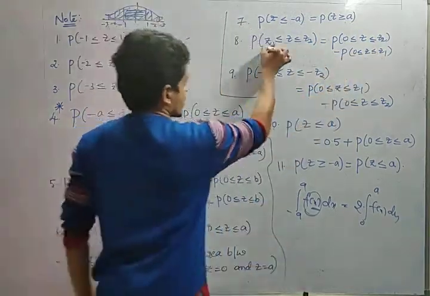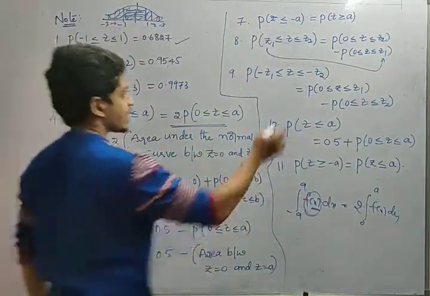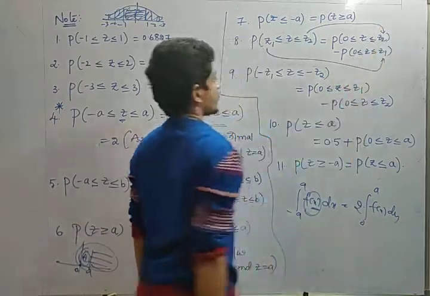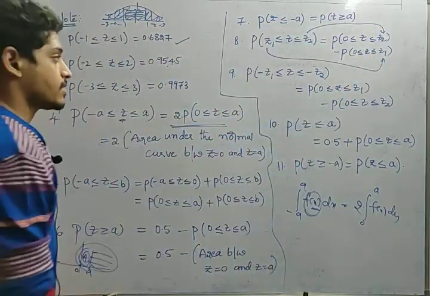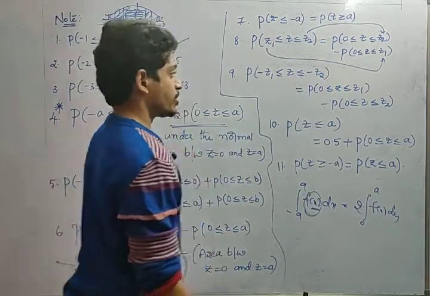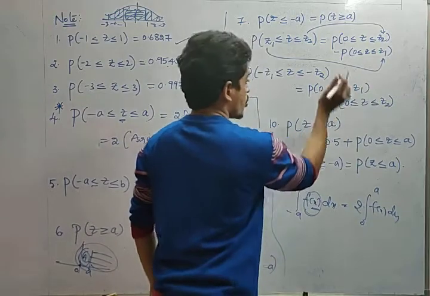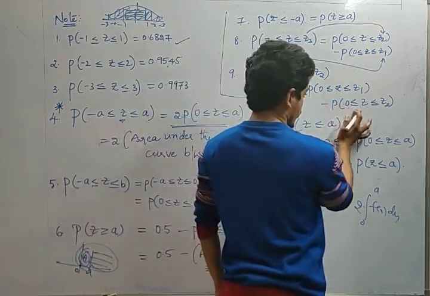What is inherently first comes second. Remember it that way. Next, what is there in the second term will come in the first term, right? Beginning with 0. Next, the ninth one: probability of -z1 less than or equal to z less than or equal to -z2 is probability of 0 less than or equal to z less than or equal to z1 minus probability of 0 less than or equal to z less than or equal to z2.